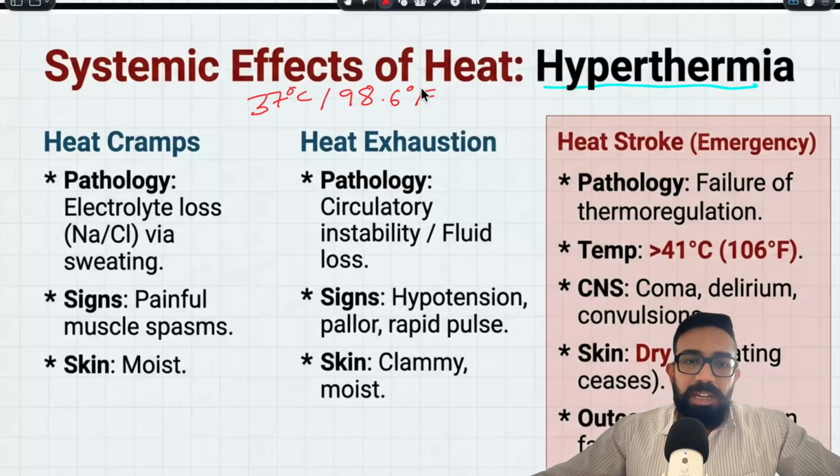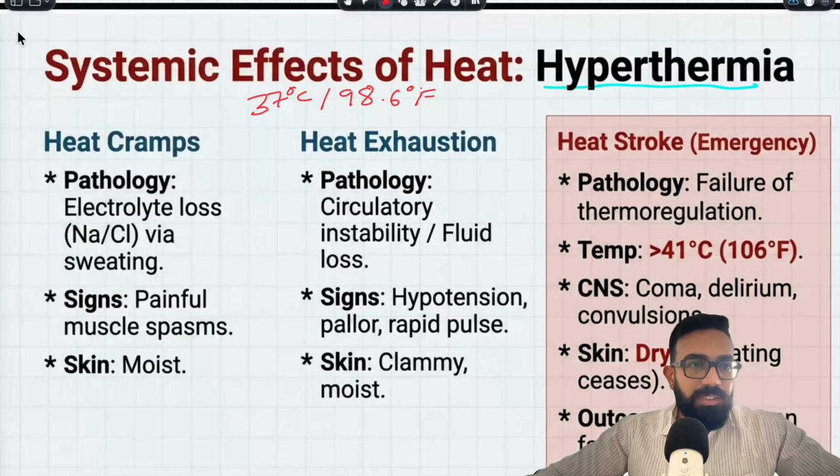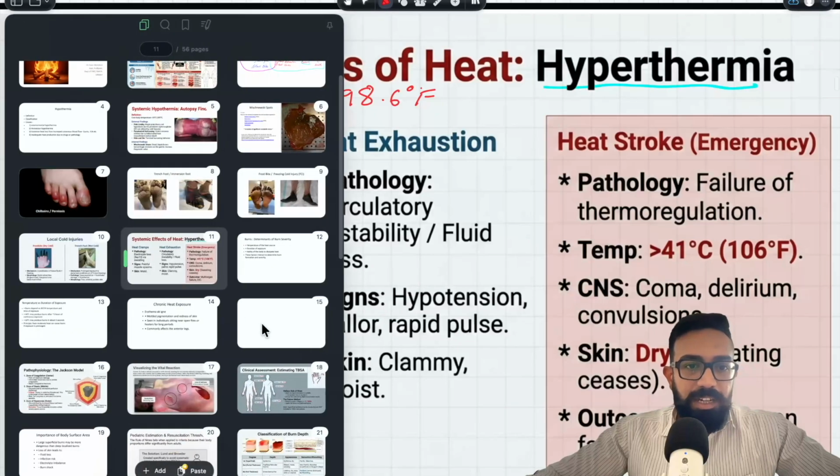There are three main effects of hyperthermia which I will discuss, but let's first understand what happens to the body when it is subjected to generalized heat. Let me find an empty slide.